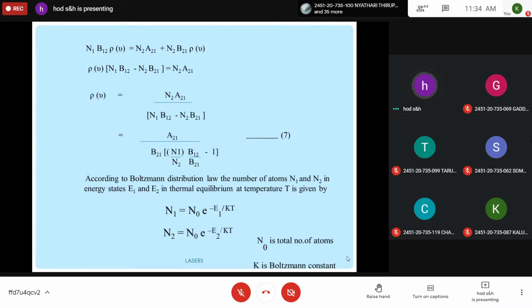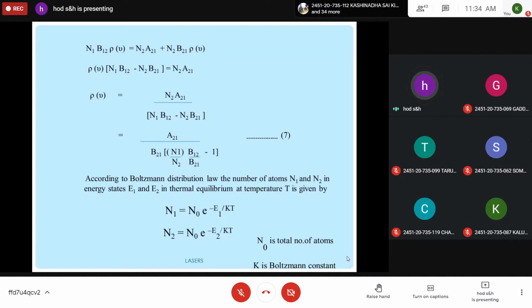If you understood this, is it okay? This mathematical part, boys? Yes, sir. Yes. Simple rearrangement of terms. Then you should take Boltzmann distribution law for two different energy states. You may get this Einstein coefficients. Obtain the relation between Einstein coefficients. You have to do all this. Shall I proceed, students? Girls? Yes, sir.